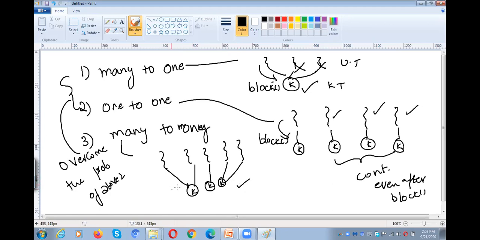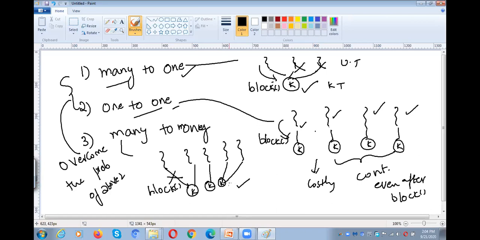So we no need to create a number of kernel threads equal to the user level threads. That is the problem in one to one. And next, what is the many to one problem? If one particular thread requests a blocking system call, automatically the remaining threads will be blocked. That is the problem in many to one. It is also solved here. And next, what is the problem in one to one? As many user level threads as there are, that many kernel threads we require. That means it is costly.